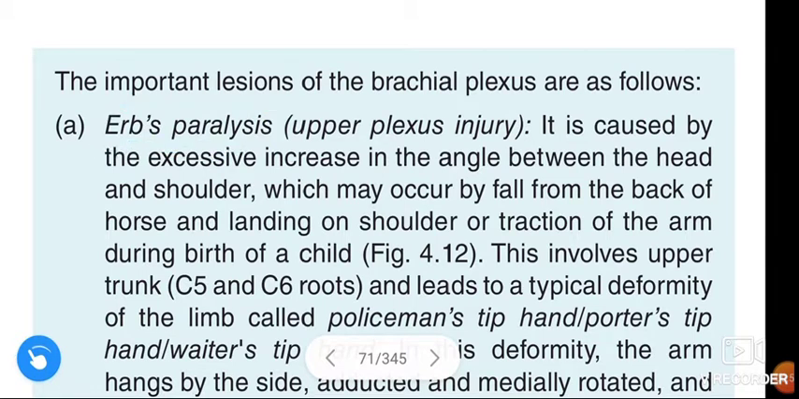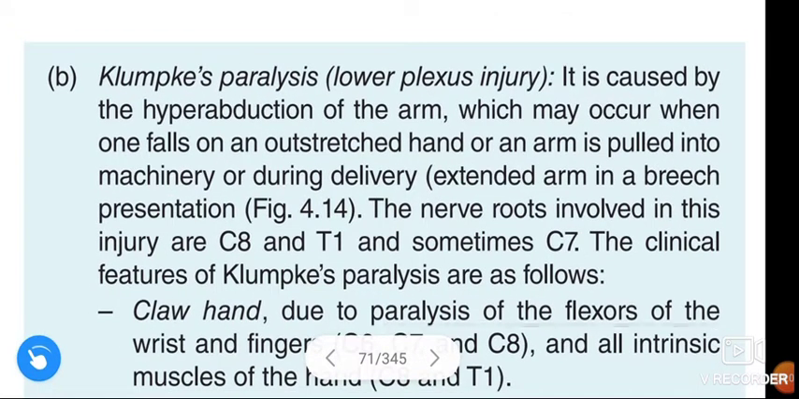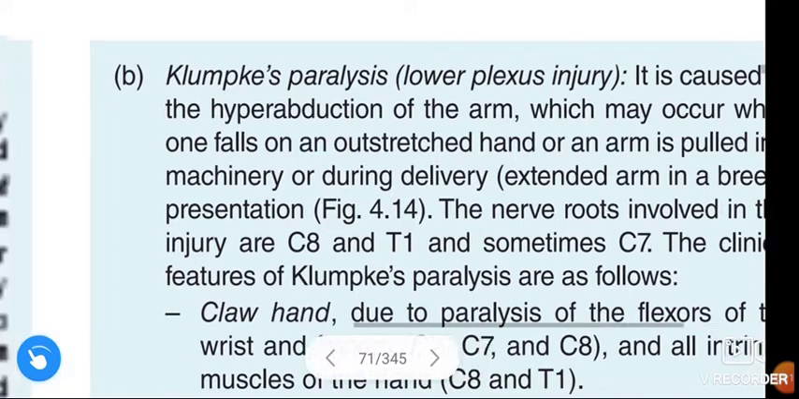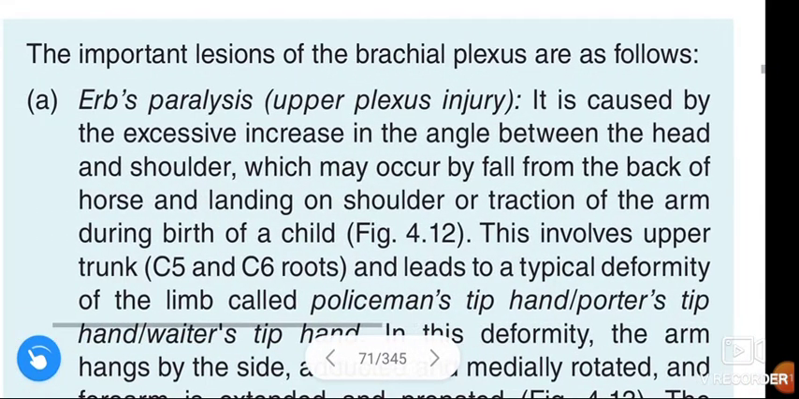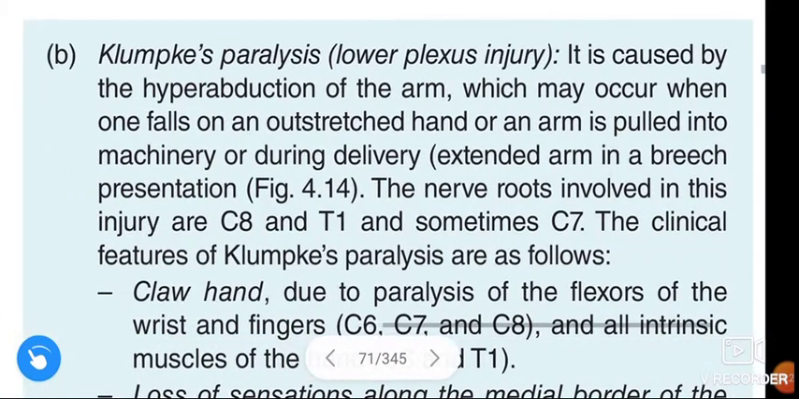When the injury of the brachial plexus occurs at the lower position, it causes Klumpke's paralysis. These are the two types of paralysis that are caused due to injury of the brachial plexus. When injury occurs at the upper position, it causes Erb's paralysis. When the injury occurs at the lower position, it causes Klumpke's paralysis.